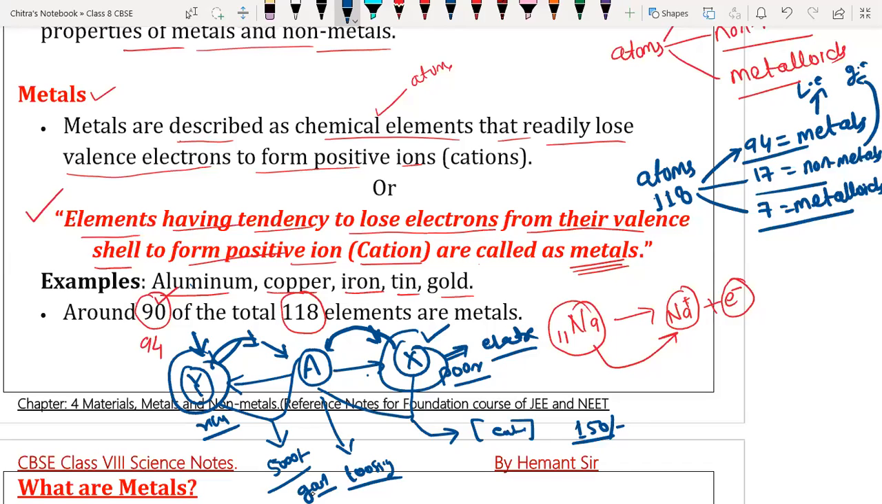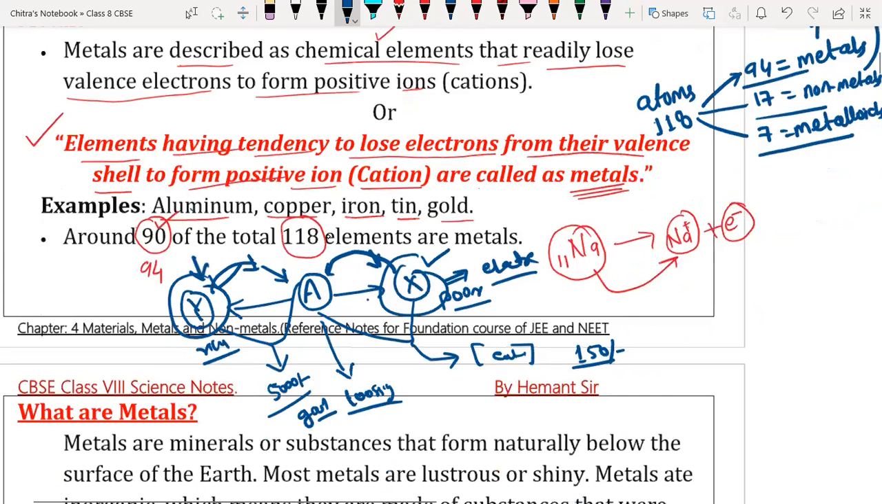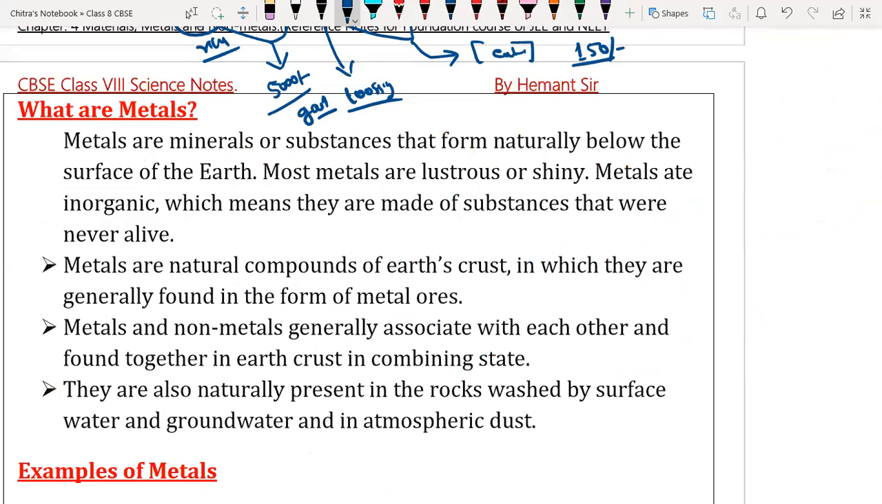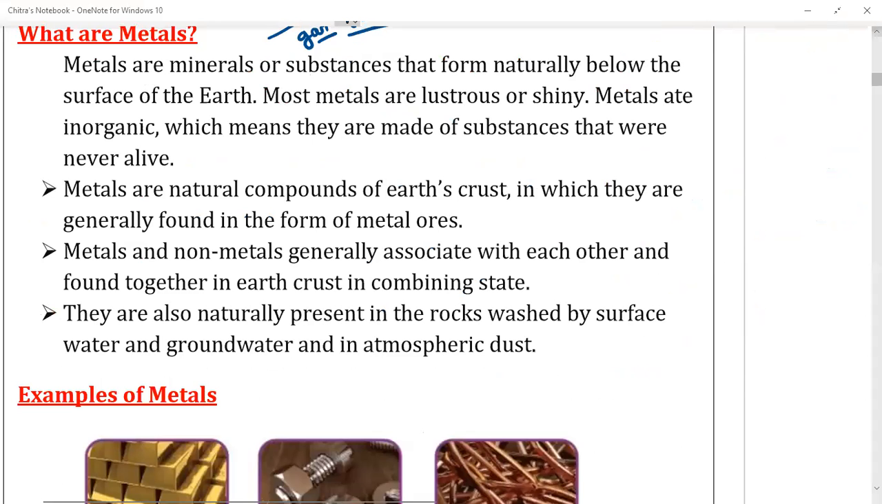Understood? Yes, sir. The same concept for metalloids. A is the metalloid and X we can say is a non-metal, right? Because it's gaining. Yes. And Y will be a metal because it is losing. Yes. Okay, good. Any doubt till here? No doubt, sir. Okay.